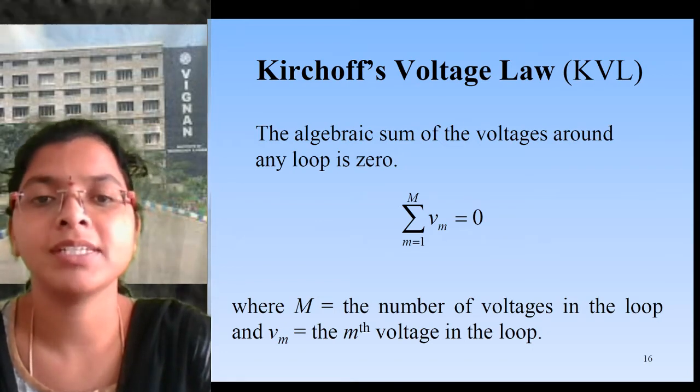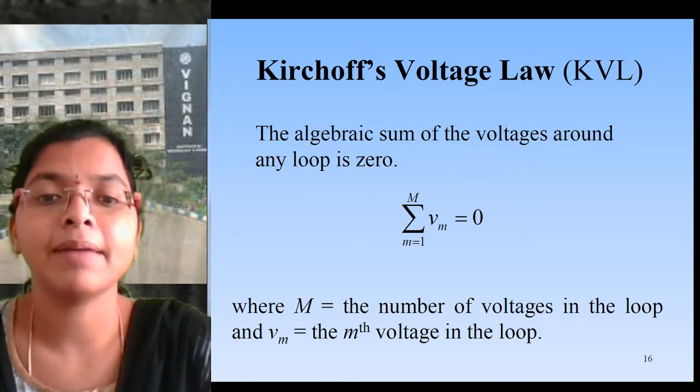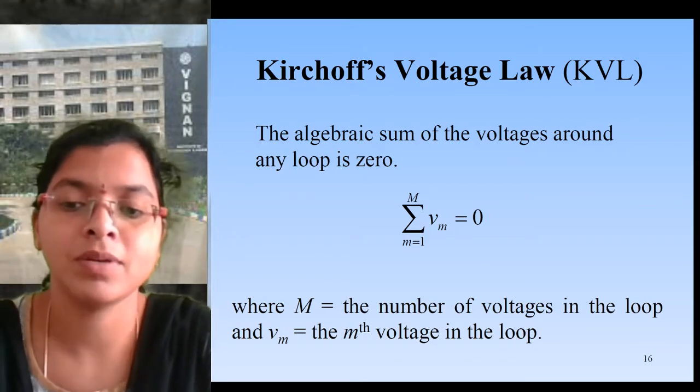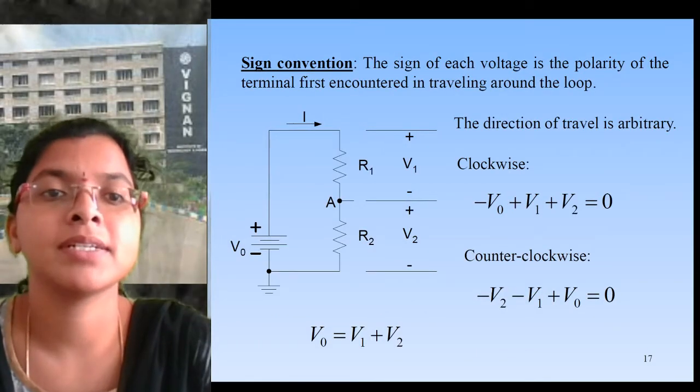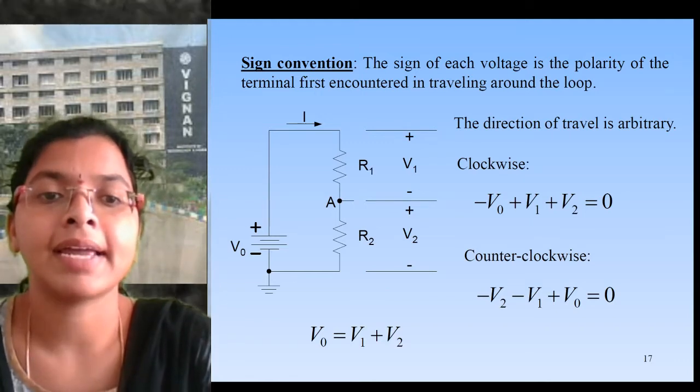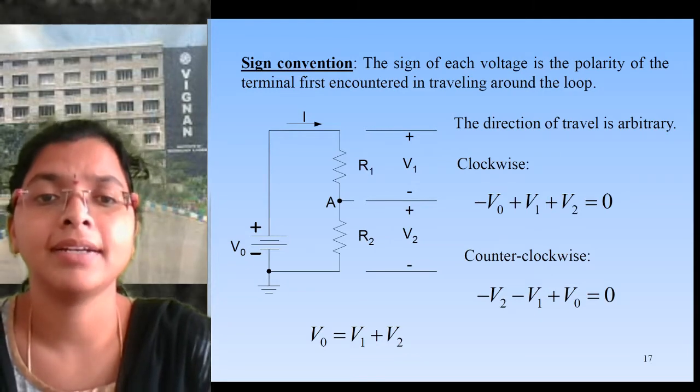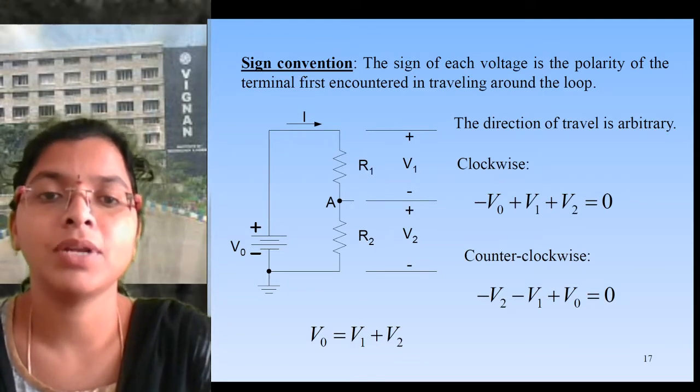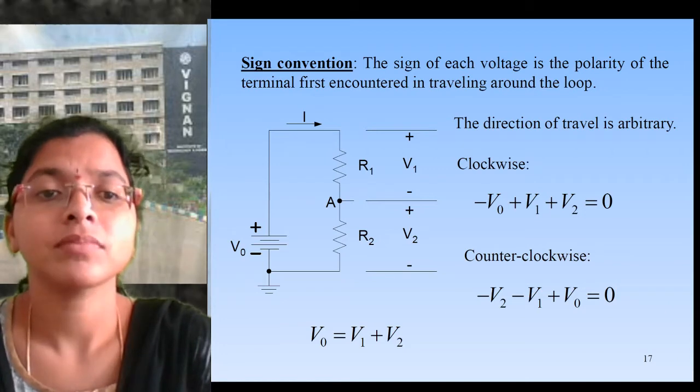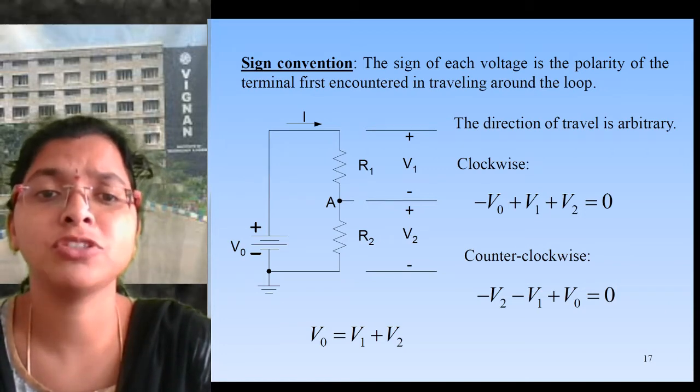Algebraic sum means, as I already told, you take a sigma, and here capital M is the number of voltages in a particular loop, and Vm is the mth voltage in that loop. So we'll see the circuit. I've taken the same circuit here, for the sign convention, for simplicity: a voltage source is connected to the resistances R1 and R2 in series. The total current I should not divide, why? Because this is a series network.